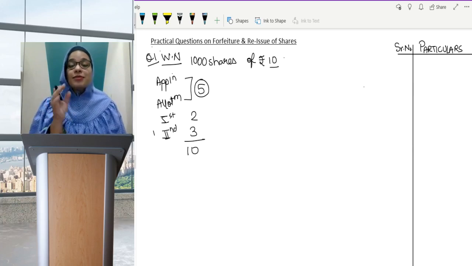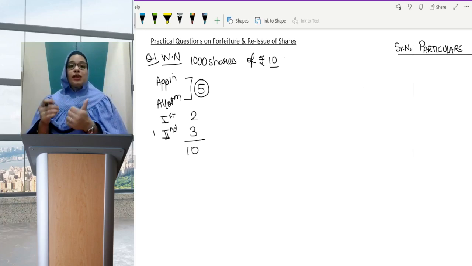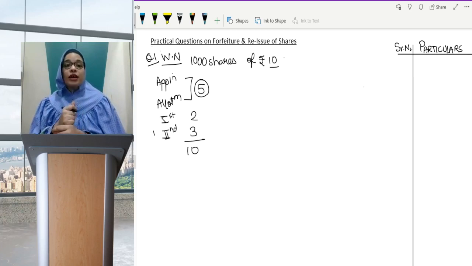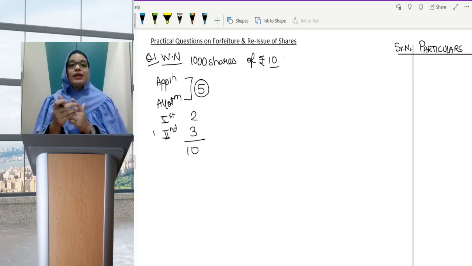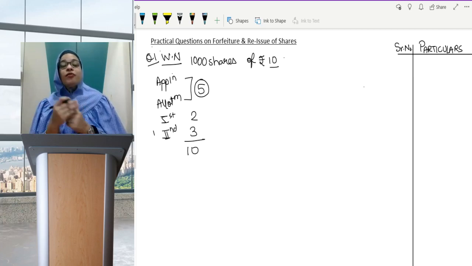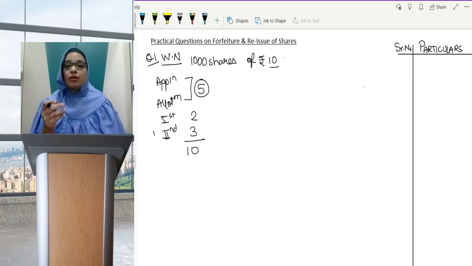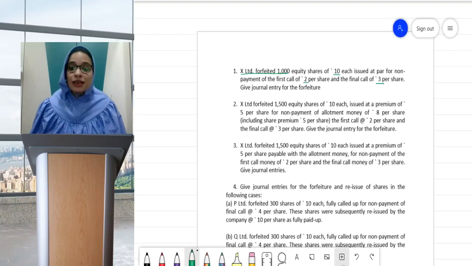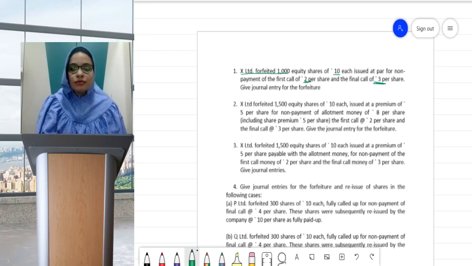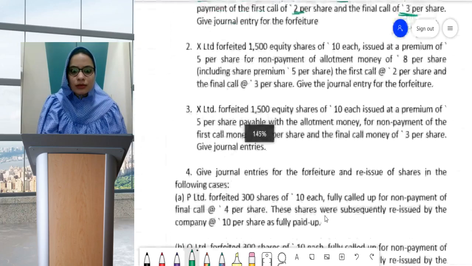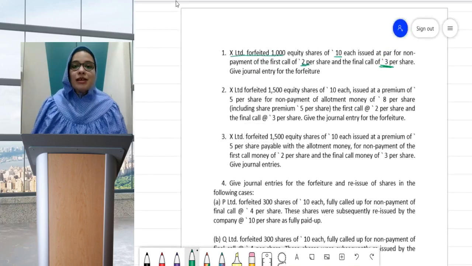Now, what comes in the forfeiture entry? We write to share forfeited account for the amount we have received, and we write to calls in arrears, or to share first call and share second call, for the amount which was due and not received. The question clearly mentions non-payment of first call and final call.